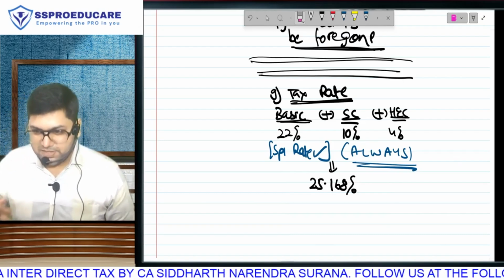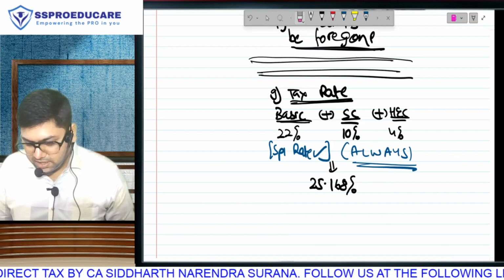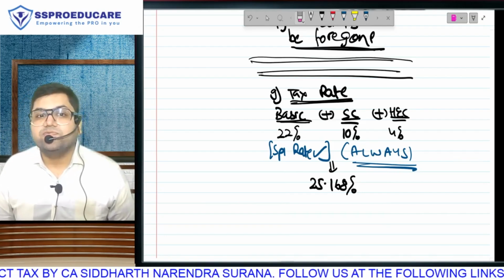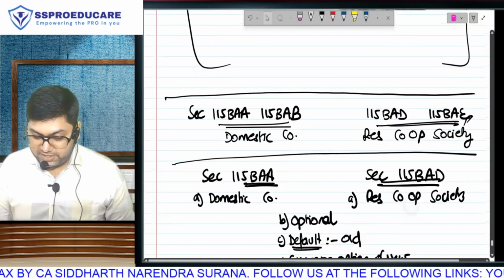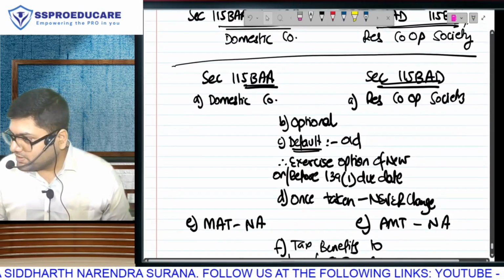In fact, that was basic. We are not even talking about surcharges. Clear? And these are going to be the tax rates for companies and cooperative societies which are non-manufacturing companies and cooperative societies. Please understand.